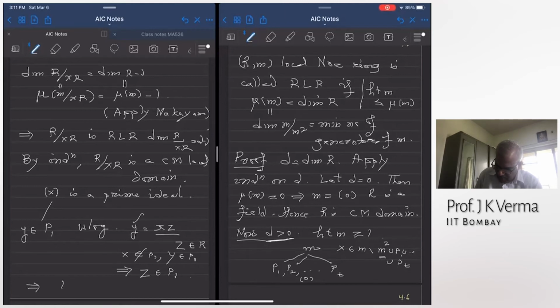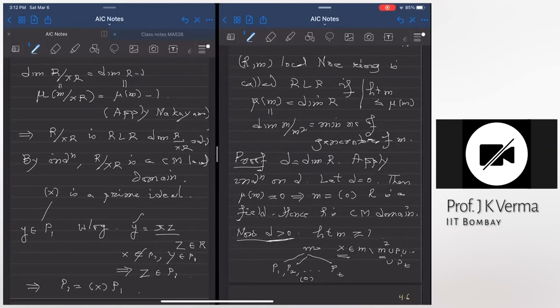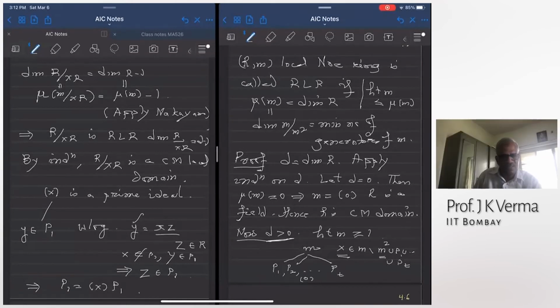So this means that P1 is equal to X times P1. X times P1 is certainly contained in P1, but I just showed that P1 is contained in X times P1. And this is happening in a local ring. X is in the maximal ideal. I picked X in the maximal ideal. What does this give? P1 is 0. Right. Why is that? Because of the Nakayama lemma. P1 is a finitely generated module, and X is in the Jacobson radical, and P1 is X times P1. So by Nakayama lemma, P1 is